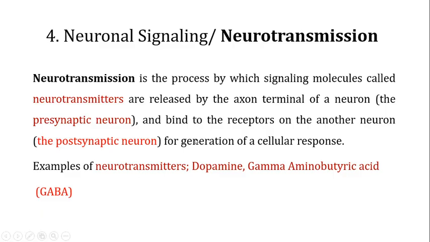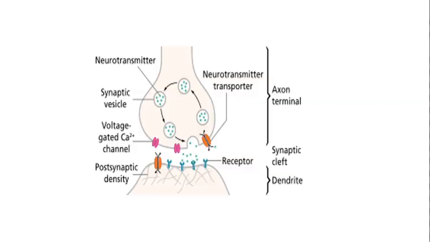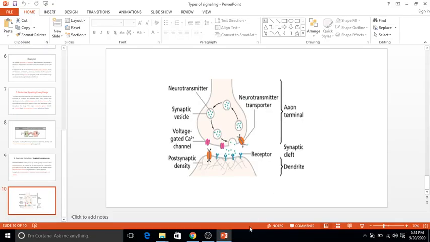If you look at the examples of the neurotransmitters, the famous ones are dopamine and gamma aminobutyric acid. We will continue the discussion in the next video.